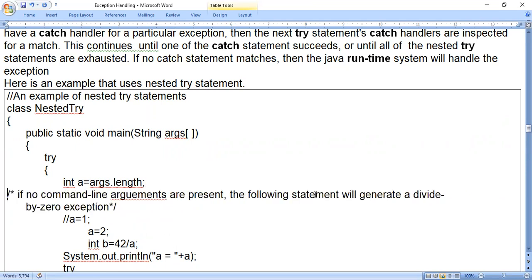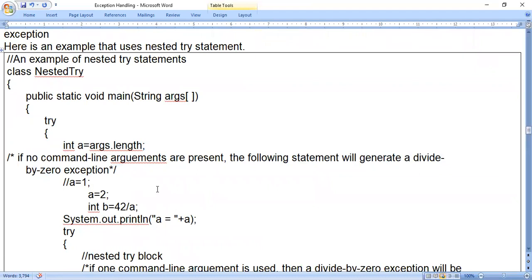Next, if no command line argument is present, what happens? The following statement will generate a divide by zero error. That means if we have not typed any command line arguments, the value of a will be zero here. That means the arguments length will be zero. So that a value will be substituted here.